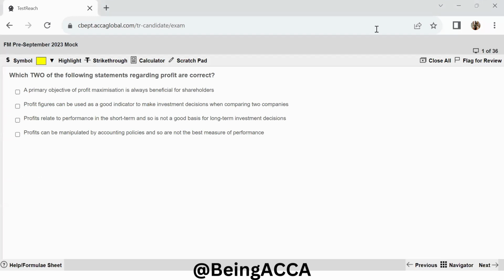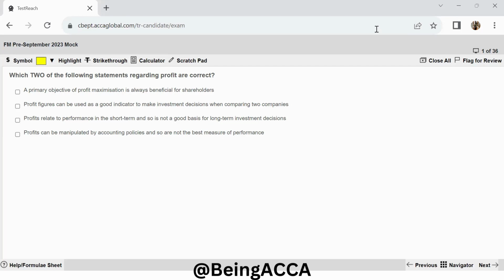So the first option is a primary objective of profit maximization is always beneficial for shareholders. So this may not be true. Why? Because while profits are important, they are not always the best measure for you to measure the company's performance. So shareholders may also be interested in risk. They may be interested in corporate social responsibility. So the first statement is wrong.